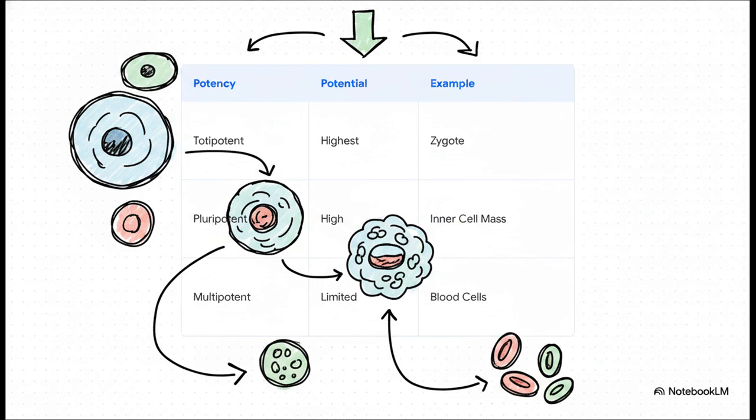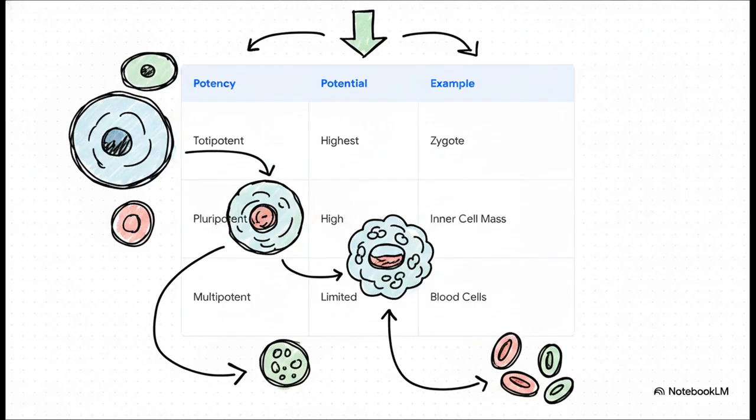At the very top, you have totipotent cells, like a newly formed zygote. These have the absolute highest potential. They can literally become any cell in the human body, plus extra embryonic tissues like the placenta. One step down from that are pluripotent cells. These can form almost any tissue from the 3 germ layers, but they can't form the placenta.